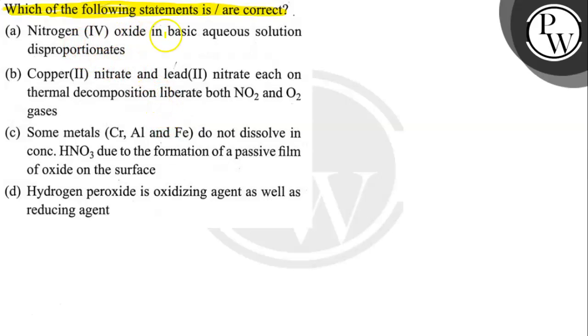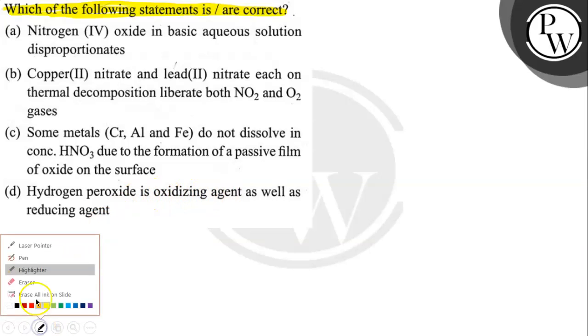First statement: nitrogen oxide in basic aqueous solution disproportionates. Statement 2: copper nitrate and lead nitrate each on thermal decomposition liberate both NO2 and O2 gases. Third statement: some metals like chromium, aluminium and ferrous do not dissolve in concentrated HNO3 due to the formation of a passive film of oxide on the surface. And statement 4: nitrogen peroxide is an oxidizing agent as well as a reducing agent. So let's solve this question.